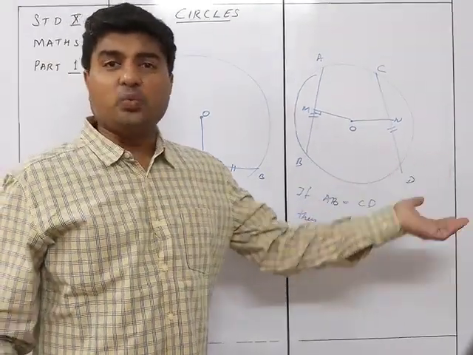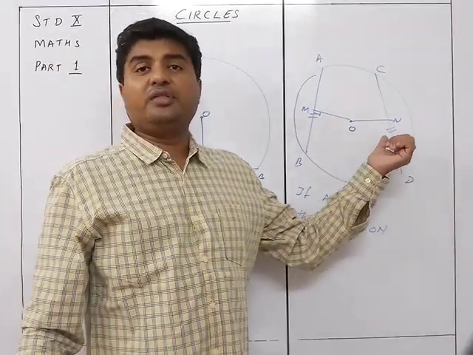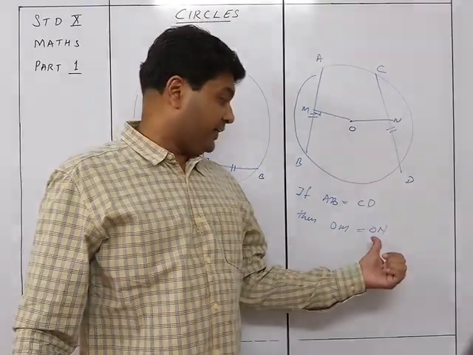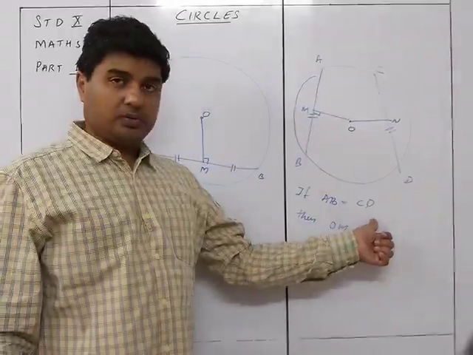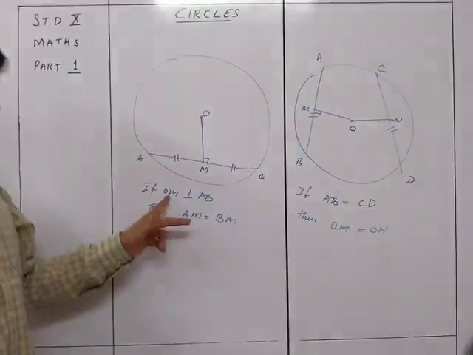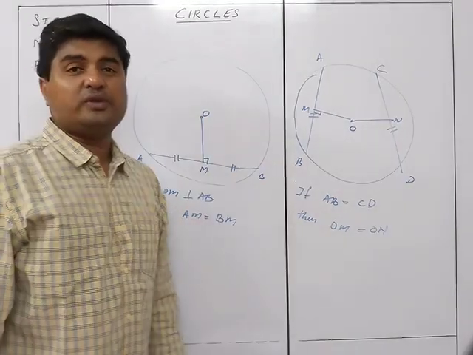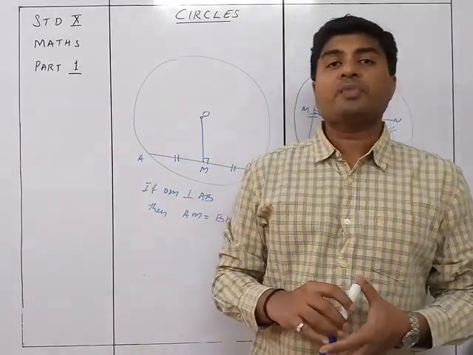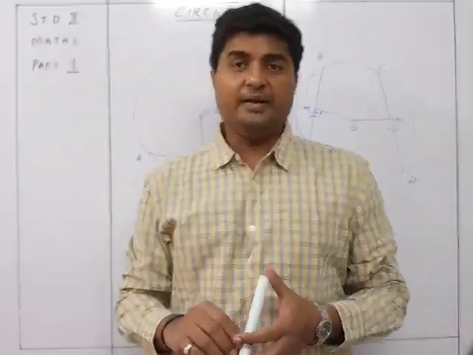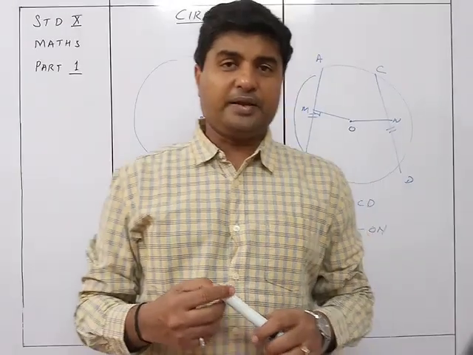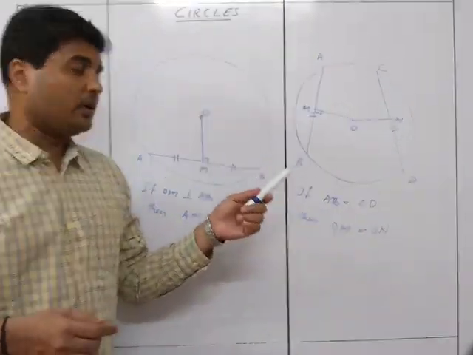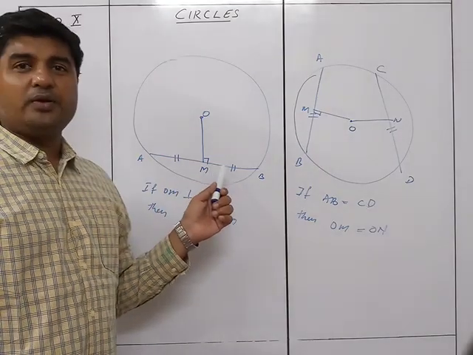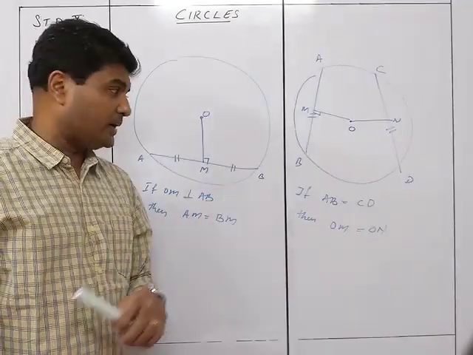Automatically we can give the converse also: if the chords are equidistant from the center, then the chords are equal. So vice versa, both cases are going to be true. That gives us the 4 theorems we have for the 9th standard. Equal chords subtend equal angles, equal chords are equidistant from the center, and perpendicular drawn from the center to a chord bisects the chord.